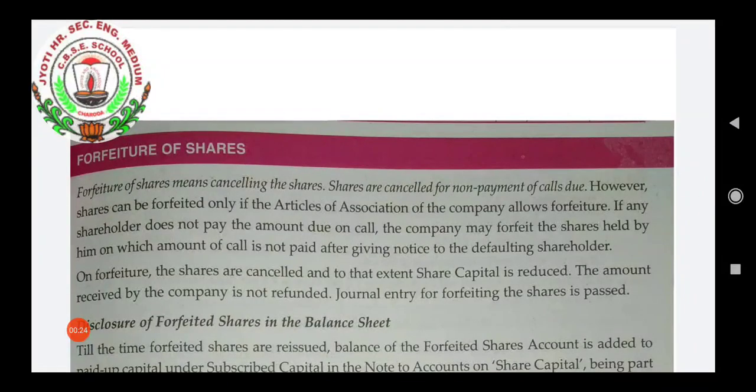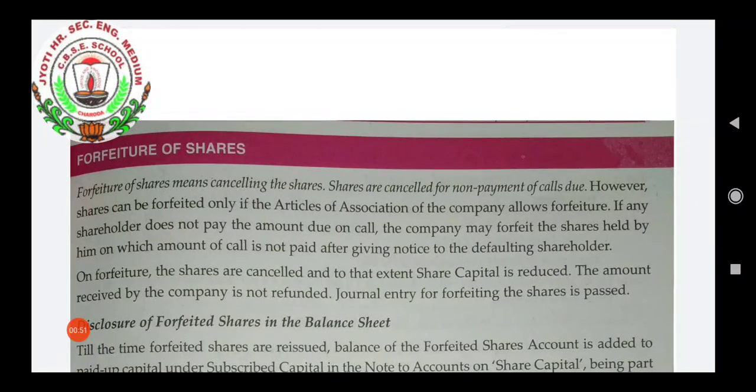First of all, we will understand the meaning of forfeiture of share. So, forfeiture of share means cancelling the shares. And what can be the reason behind this cancellation of shares? Reason can be non-payment of calls due. It can be allotment or first call, second call or final call. Any of these or all of these can be the reason behind the forfeiture of shares.